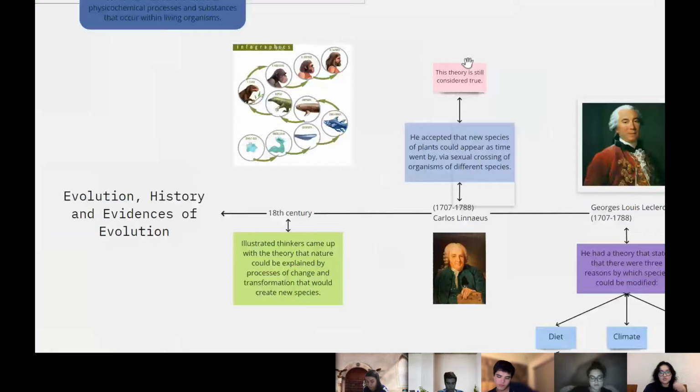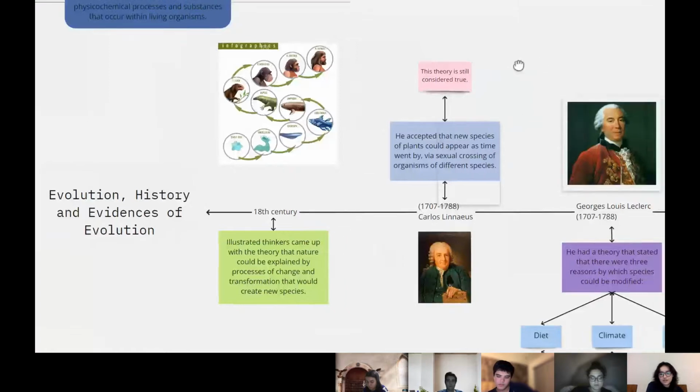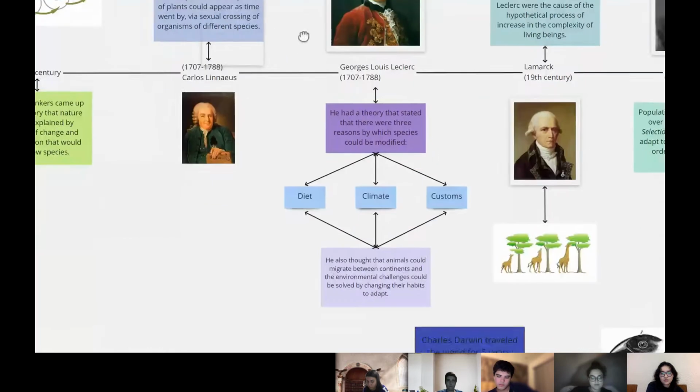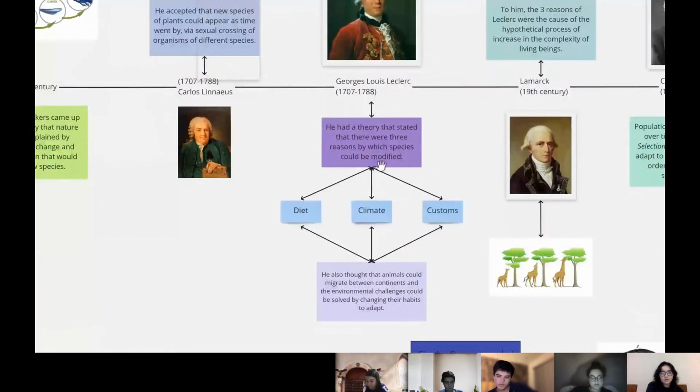This was the asexual crossing of organisms of different species, and this theory is still considered true to this day. George Louis Leclerc had a theory that stated that there were 3 reasons by which species could be modified, which were diet, climate, and customs. He also thought that animals could migrate between continents and the environmental challenges could be solved by changing their habits